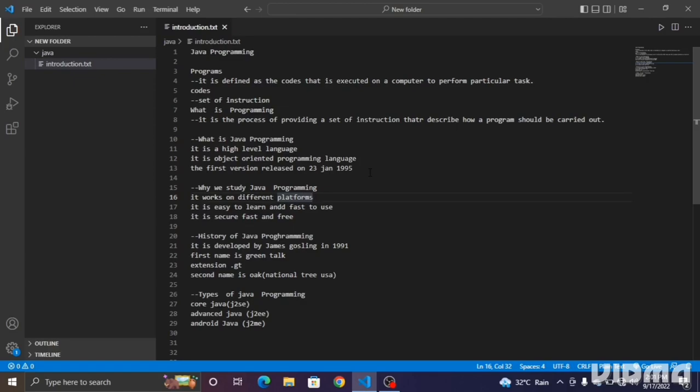Next, it is secure, fast, and free, because it is open source. That's why it is very secure. Security is very high in Java programming, and it is a very fast programming language. It also has huge community support, and tens of millions of developers are still using Java. If we have any confusion regarding execution, security, or features, there is huge community support that Java provides to developers.